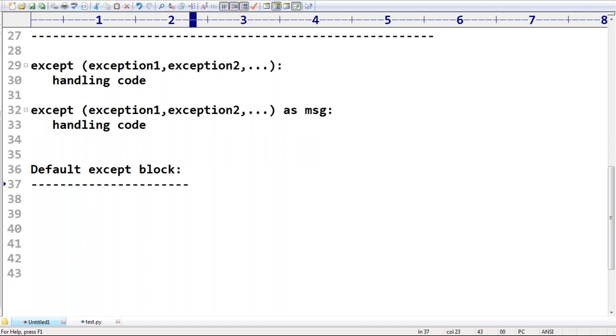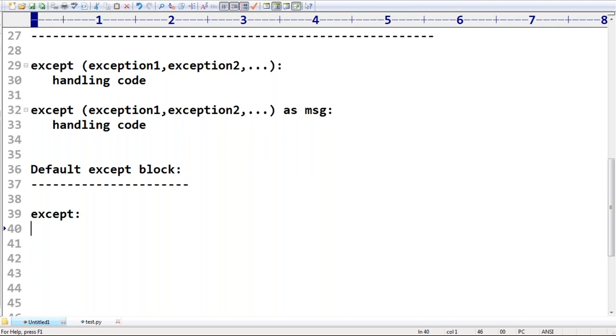No problem at all, we can write default exception handling code. How can you write the default except block? Very simple: something like except colon. That's all. We are not required to specify the base exception and so on.